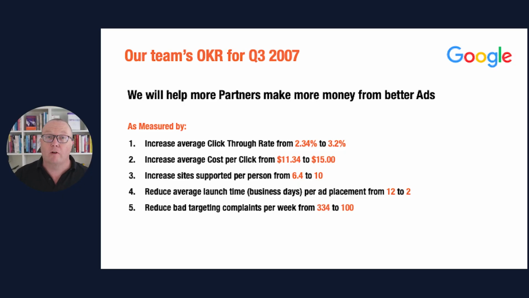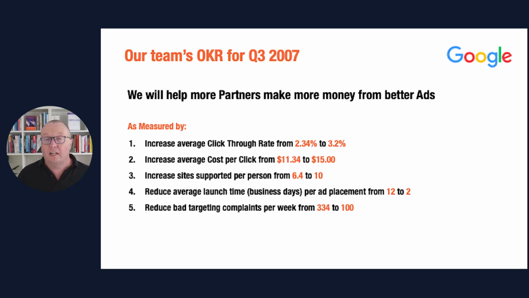The average click-through rate was calculated using the 7-day average on this particular dashboard. Launch time was calculated by the average of the last 10 launches from when the customer said they were ready. Bad targeting complaints all went through a single email address, so we could track them easily. So there could be no debate about what the metric was at any point in time, and that meant we knew exactly what we were trying to achieve.